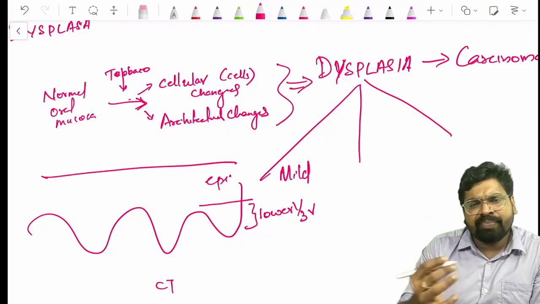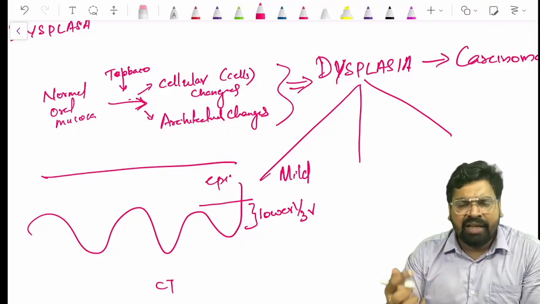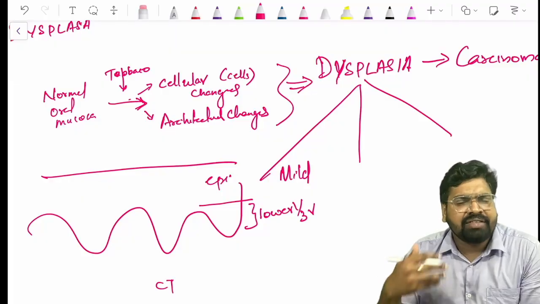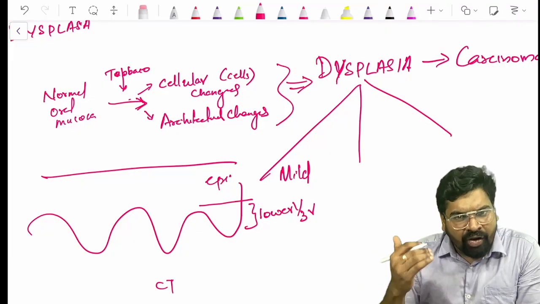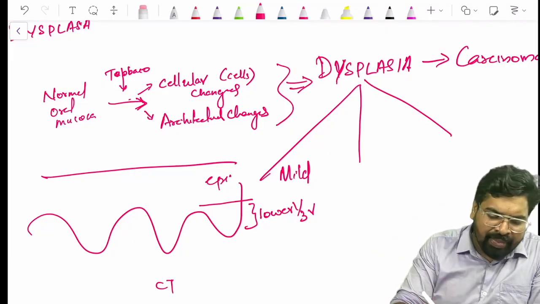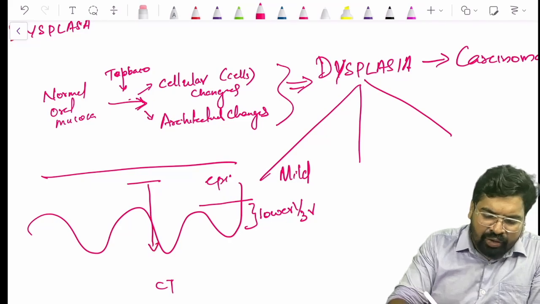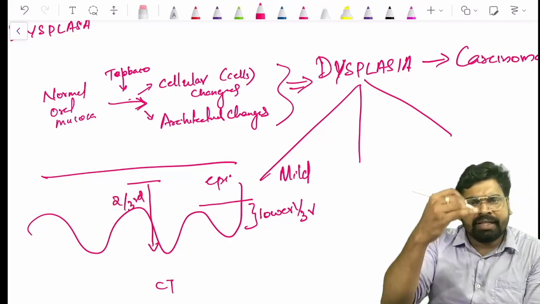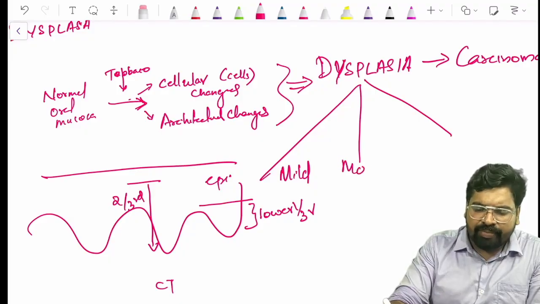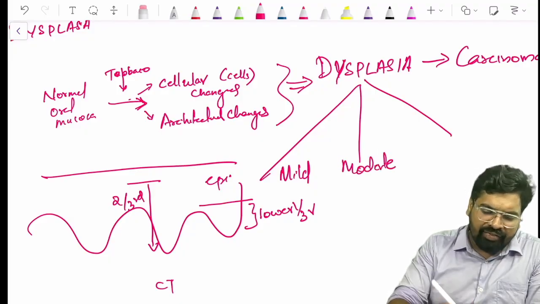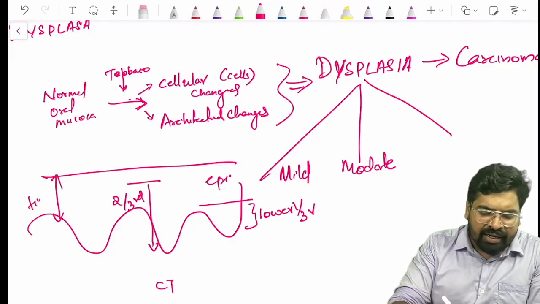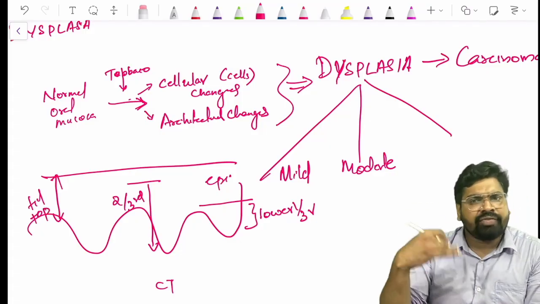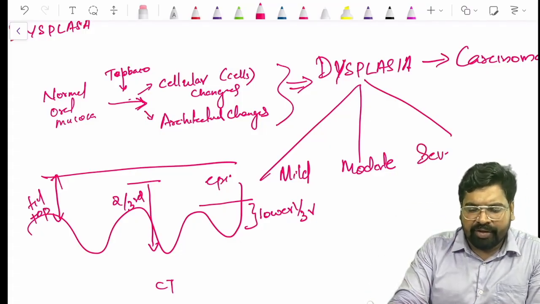There are many cellular and architectural features; if they are seen only in the lower one-third, we call it mild dysplasia. If it extends till two-thirds of the epithelial thickness, we call it moderate dysplasia. And if the dysplastic features are seen till the top, the full thickness of the epithelium, we call it severe dysplasia.